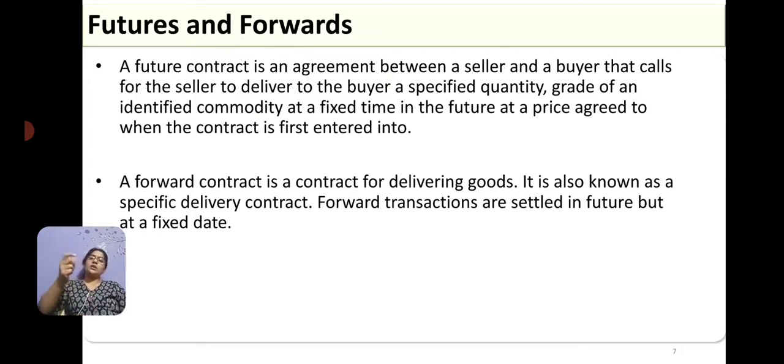The stock exchange will list the currency futures or commodity futures, where it fixes the particular price which can be dealt on a future date, the price which is fixed at the current date. So futures are standardized contracts, whereas forwards are customized contracts between two individuals, and it is up to their convenience whatever terms they decide upon. But futures are standard and fixed by the authority who is issuing them.